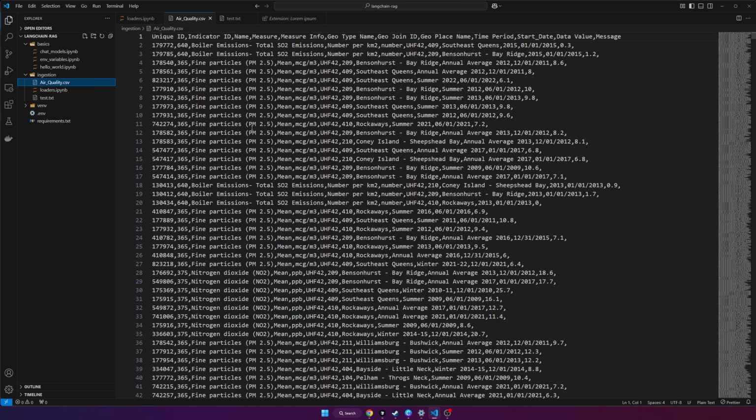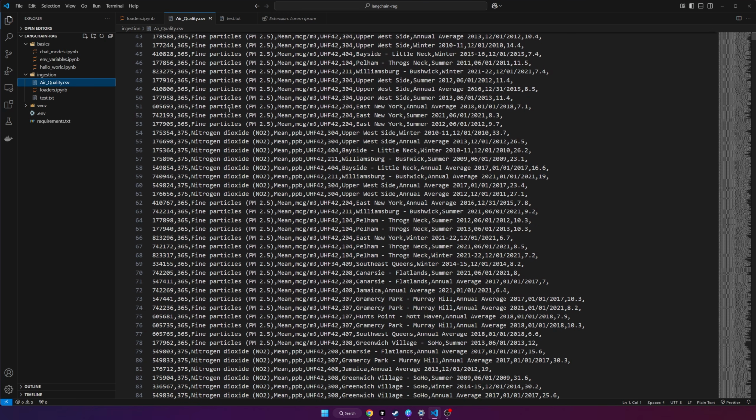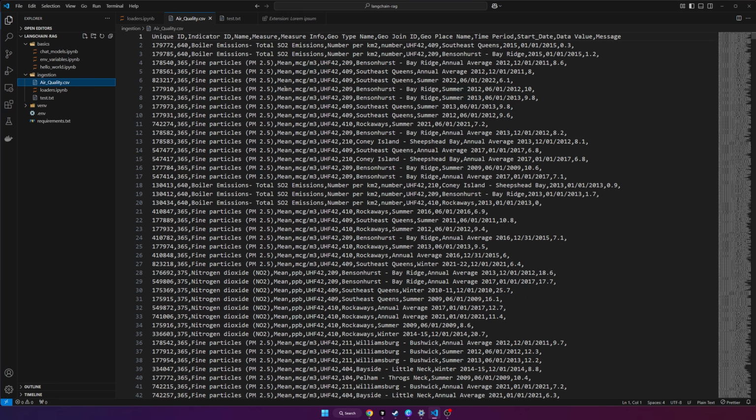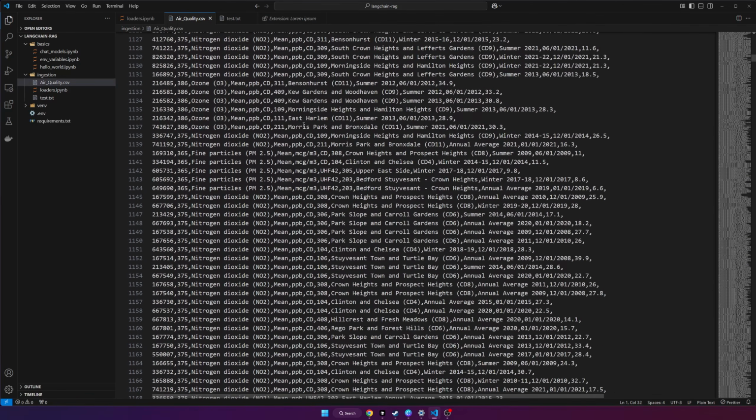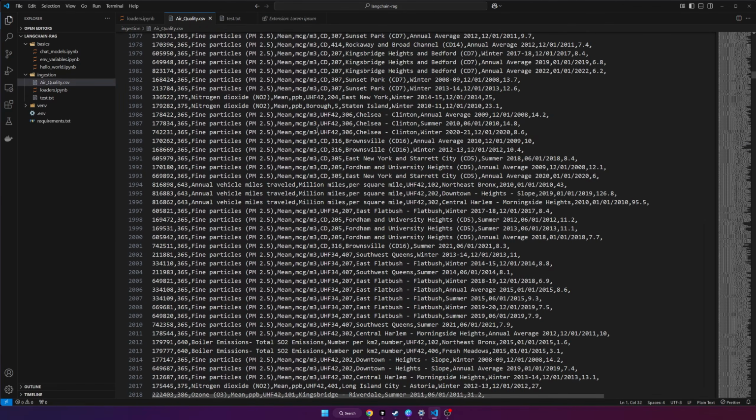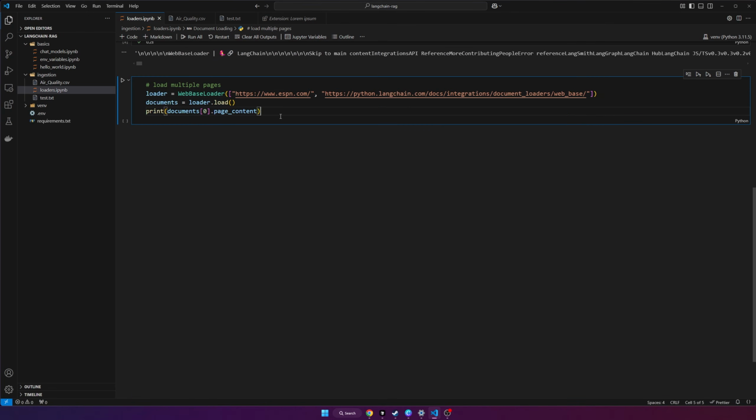Okay. So the next document loader I want to show you guys is the CSV document loader. If you don't know, a CSV file is a comma separated values file. So you just basically have a bunch of rows, and each row separates the columns by a comma. So unique ID, indicator ID, name, measure. This is just an air quality data set essentially. So tons and tons of data that you would use to do machine learning or something like that. So we can load this into a document as well.